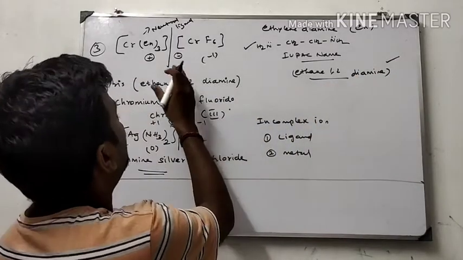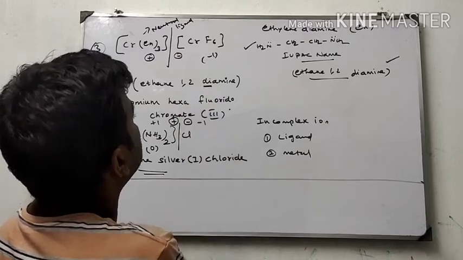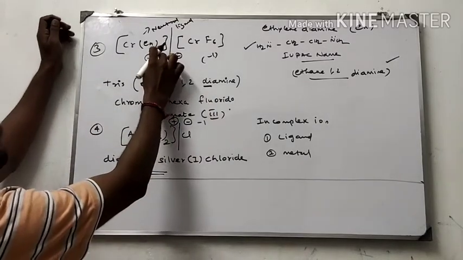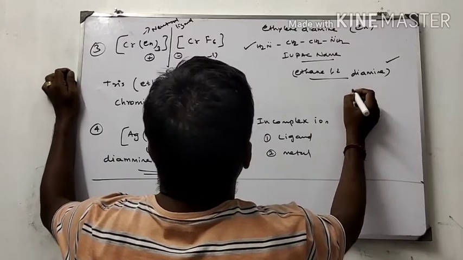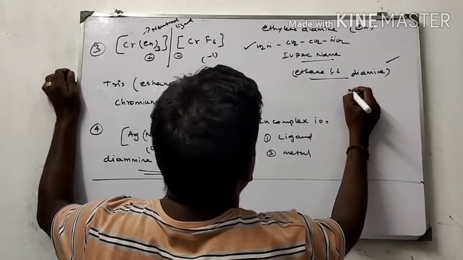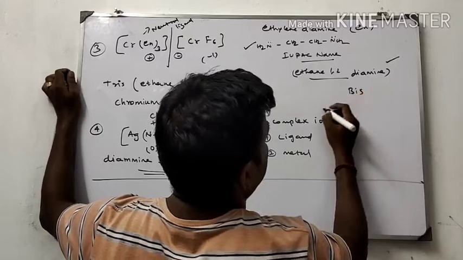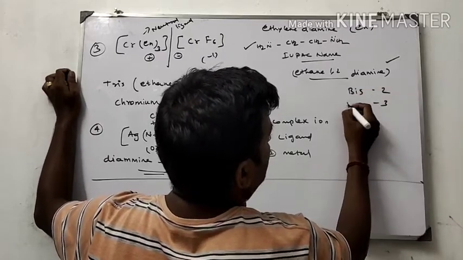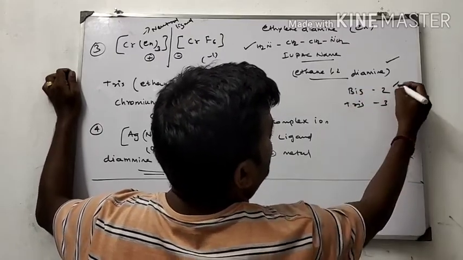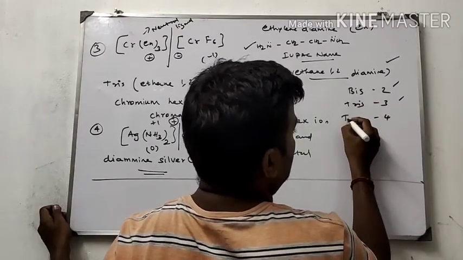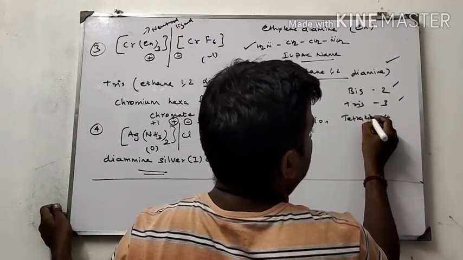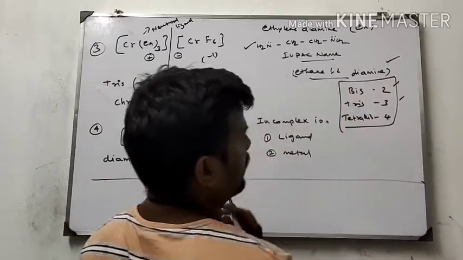Suppose 'di' is already present inside the ligand name; then 3 will be written as tris. Two will be taken as bis, 3 as tris, and 4 as tetrakis. I explained all this in the last class.